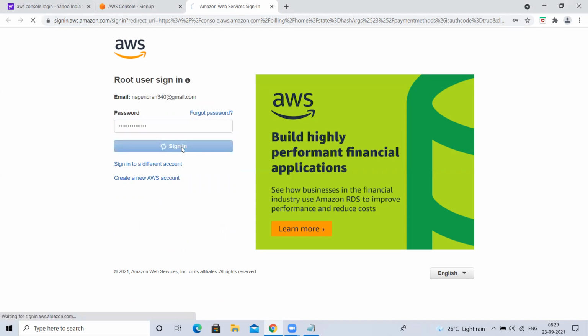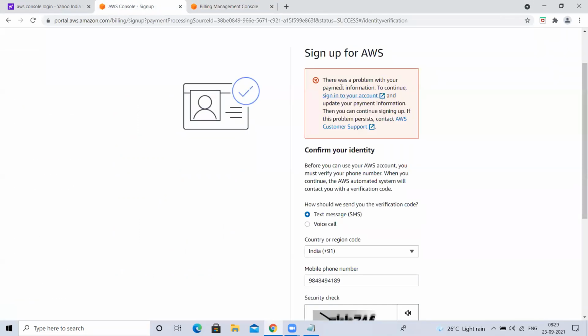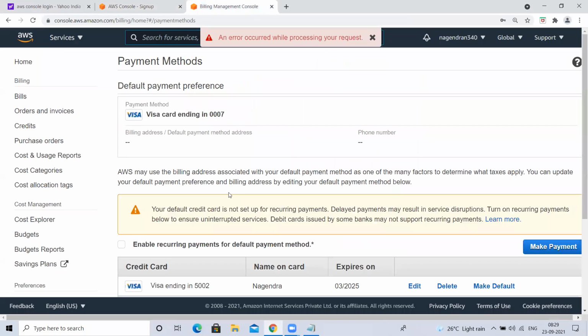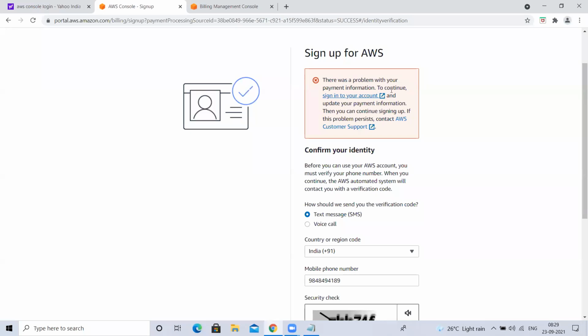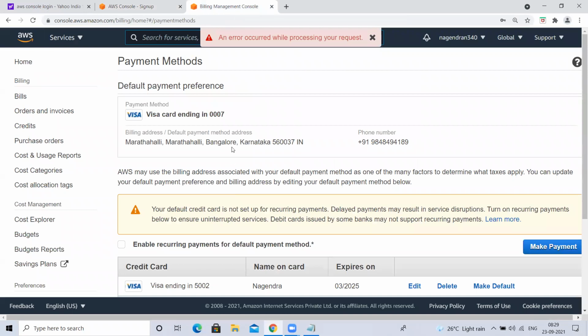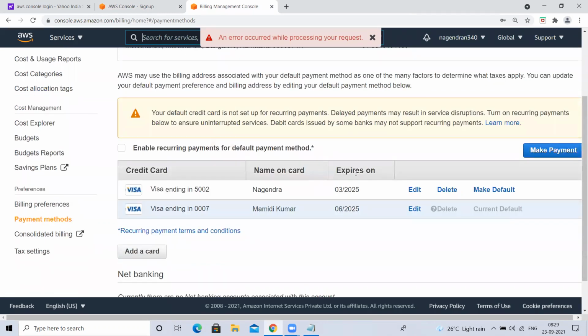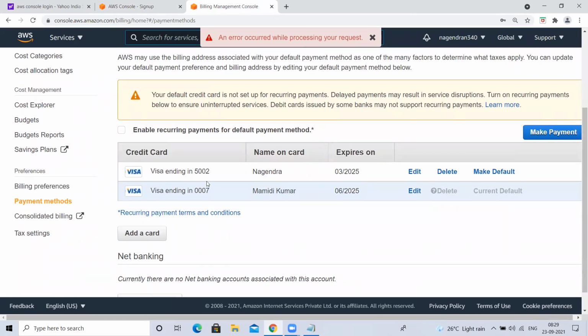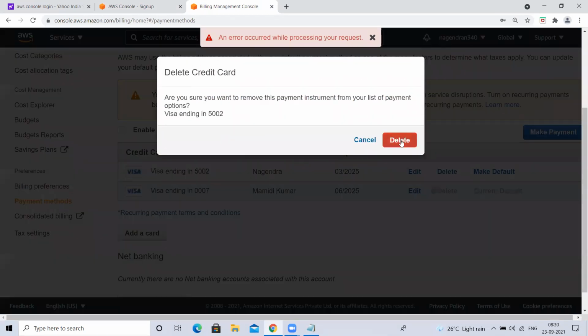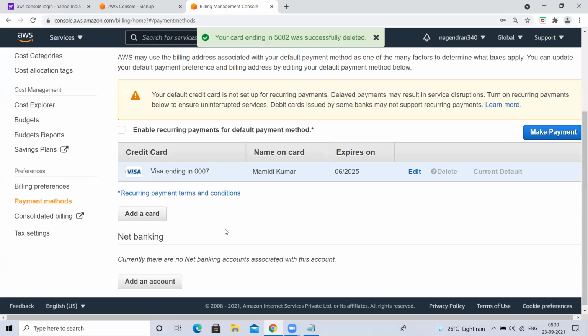It is asking to update that information. It is saying here the payment information whatever we have given is incorrect. So we have to go and update it to continue signing in to your account, update payment information, sign up. We just have to go and update here. It is asking, your default credit card is not set up for a payment. This is a different thing. But it is showing two cards here. This we deleted here. Whatever two cards we added, it stored there.